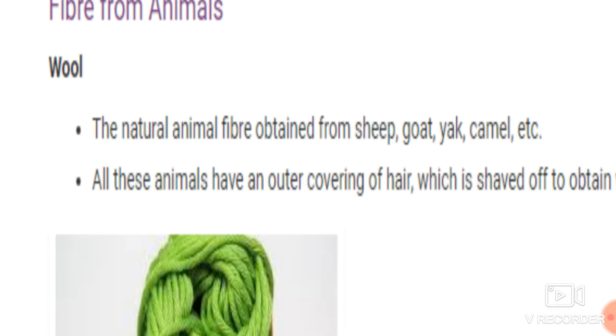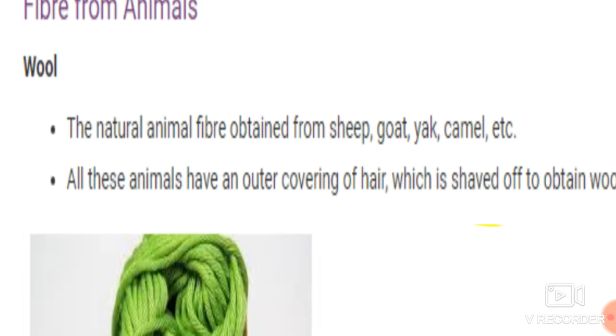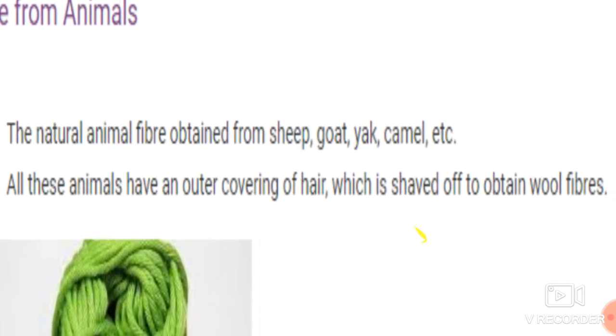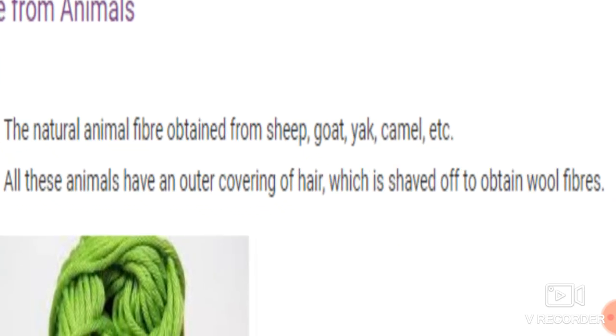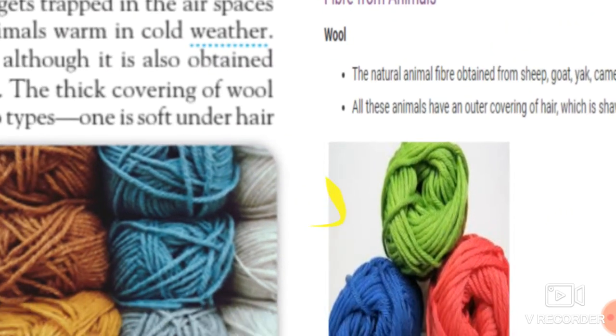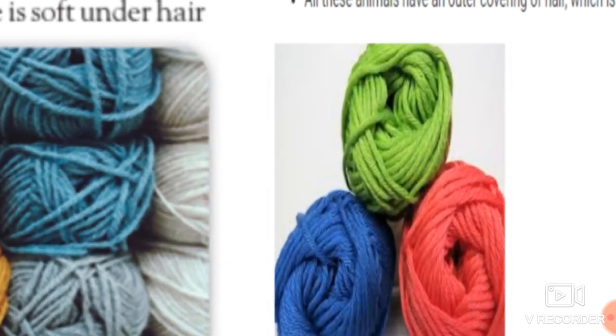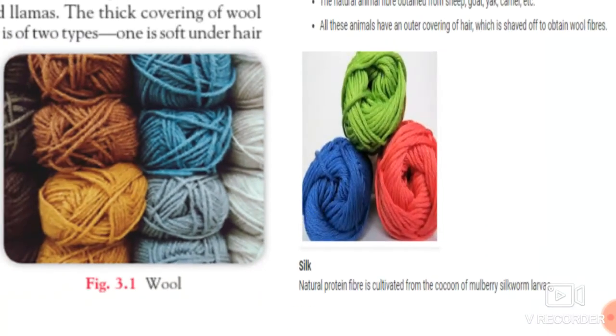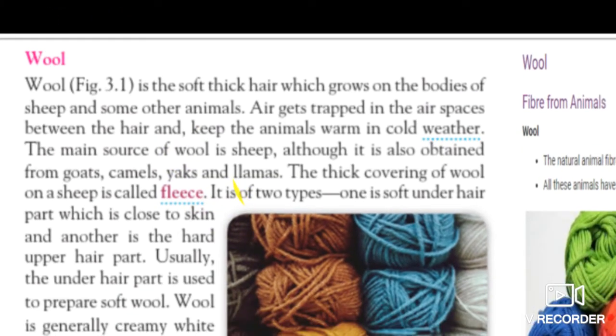All these animals have an outer covering of hair which is shaved off to obtain the wool fibers. Okay students, the sheep has an outer covering of hair which is shaved off, and from those hairs we get the wool fibers. Have you seen wool? See students over here, these are the pictures of wool. We get these from the hair of the animals.